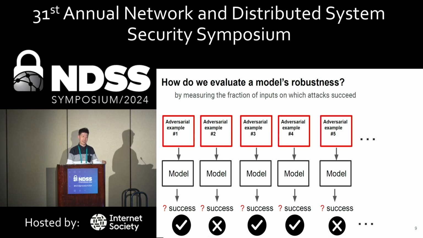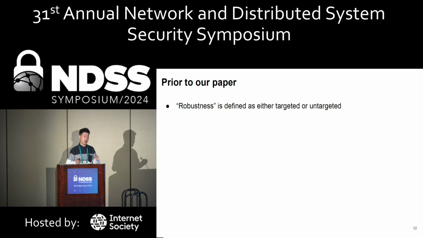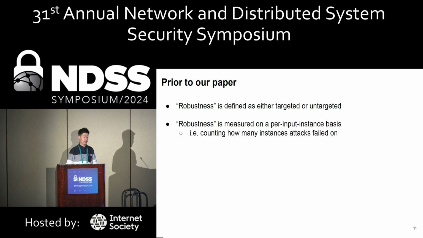In the past decade, we have seen hundreds of papers competing on numbers according to these two metrics. At a higher level, prior to our paper, robustness is defined either targeted or untargeted. And robustness is measured on a per input instance basis, counting how many instances attacks failed on.